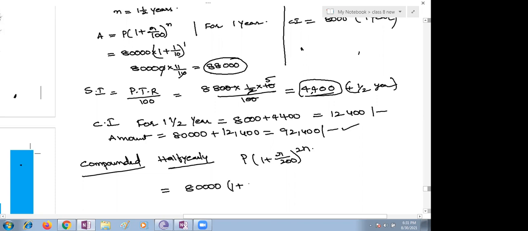Ma'am, the first one they said compounded annually and the second one compounded half yearly. For the first year we calculate compound interest, and for the extra half year we take simple interest. If annually is given, you have to use the formula 1 plus R by 100 whole to the power n.